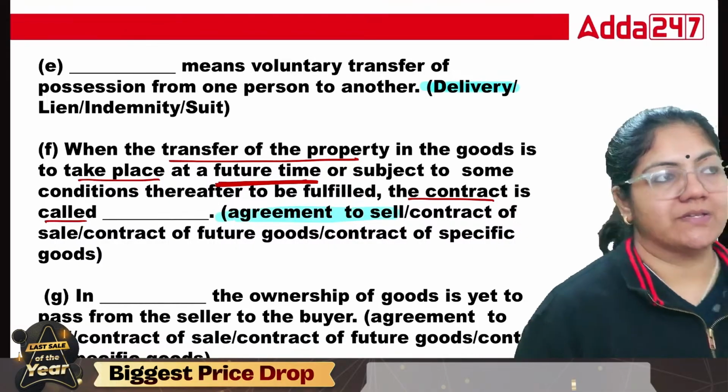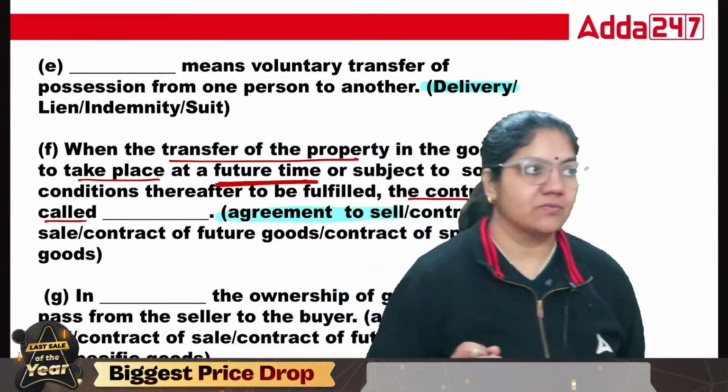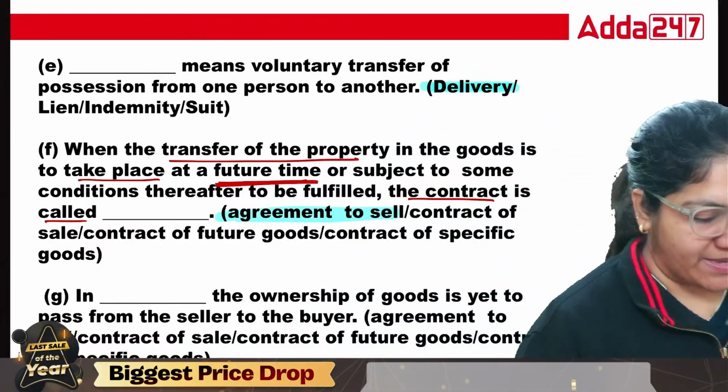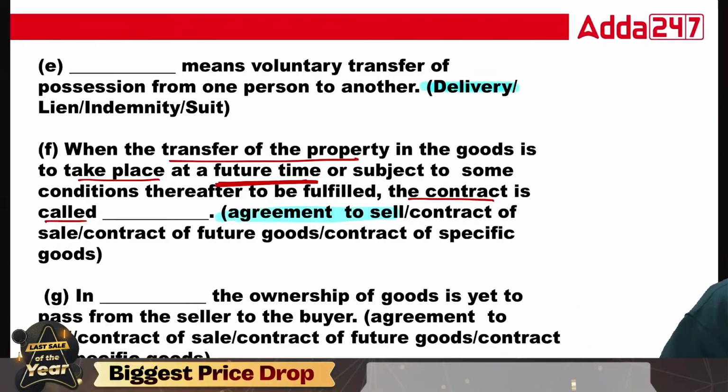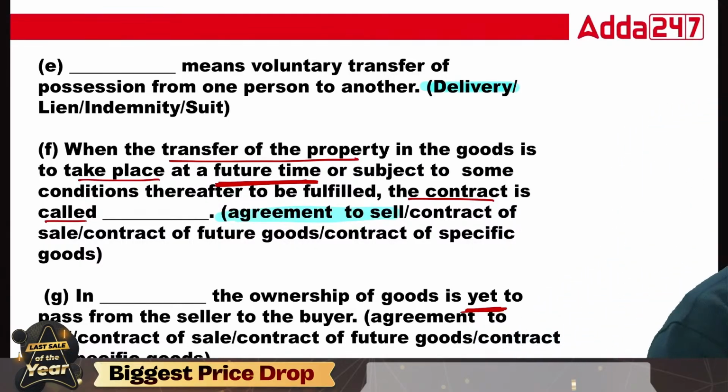So the future sale will be executed only when the time elapses, or when the conditions are fulfilled. Okay. In dash, the ownership is yet to be transferred from seller to buyer. Tell me: agreement to sell, contract of sale, contract of future goods, or contract of specific goods. So class, yet to transfer, this is called agreement to sale. This is the right answer.